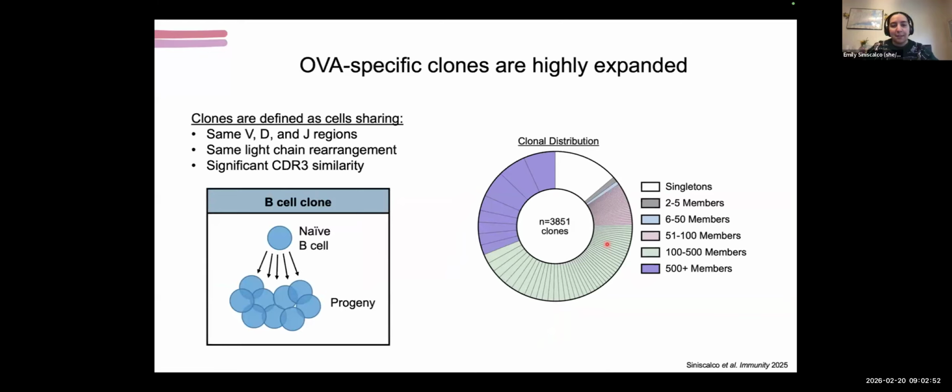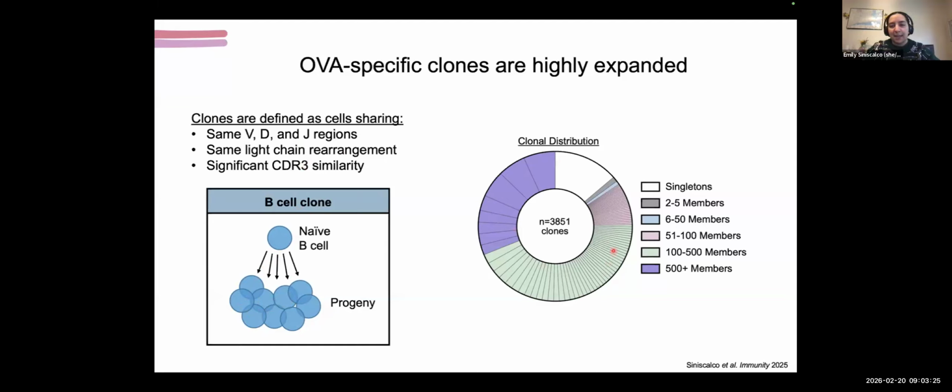Biologically, a B cell clone is the group of B cells that are all derived from the same naive precursor. So if you think about the beginning of a response, a naive B cell is going to receive a stimulus and then it's going to expand and proliferate and create all of these progeny. And what's unique about these B cells is that these progeny, unlike T cells, while they are shared by the same VDJ recombination, they also generate post recombination mutations that we can see as they diverge. So it makes this a little computationally difficult to define, but I've given the definition right here.